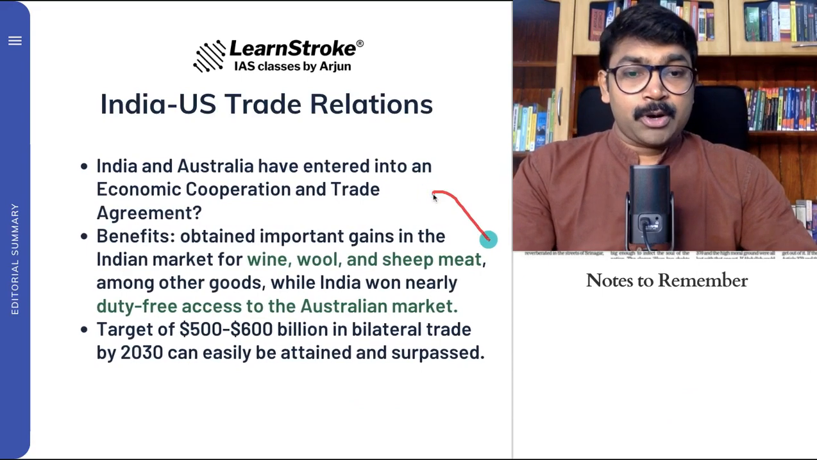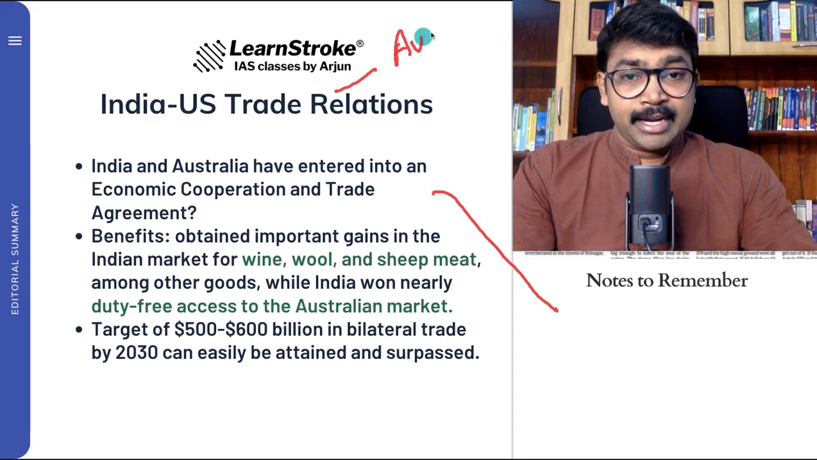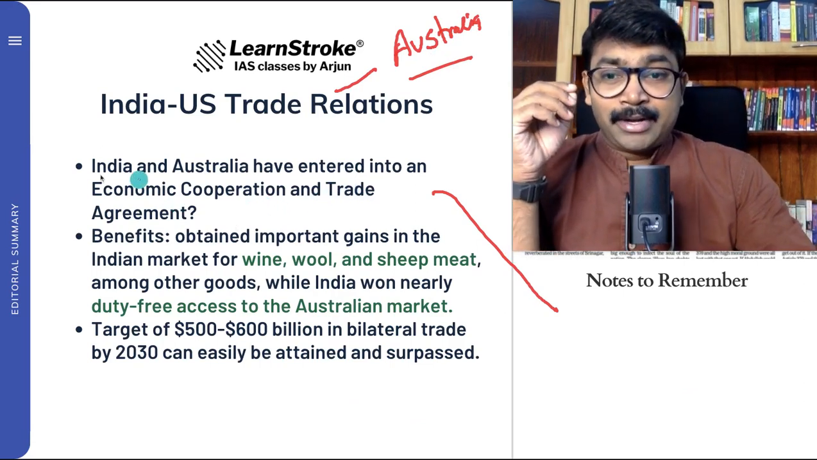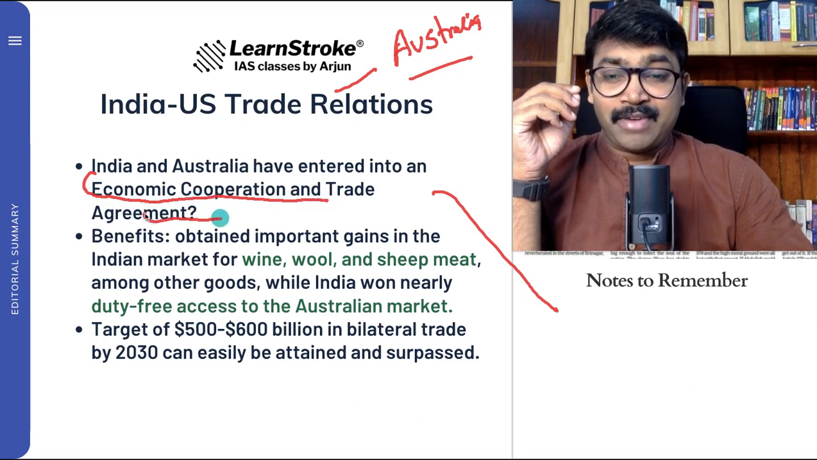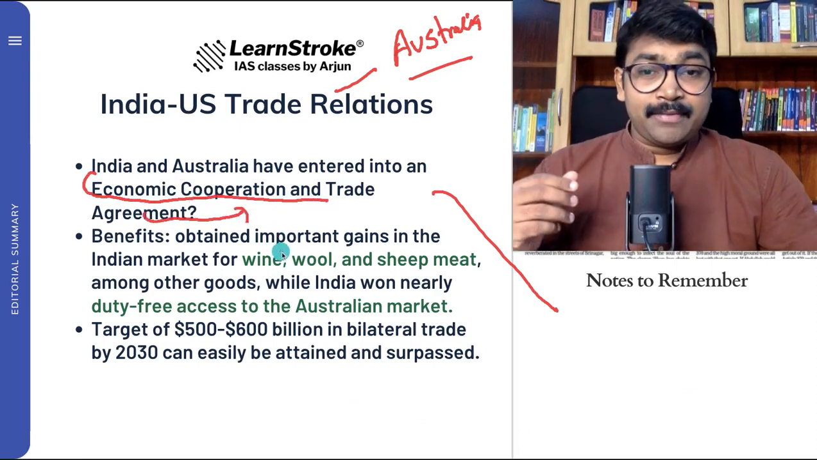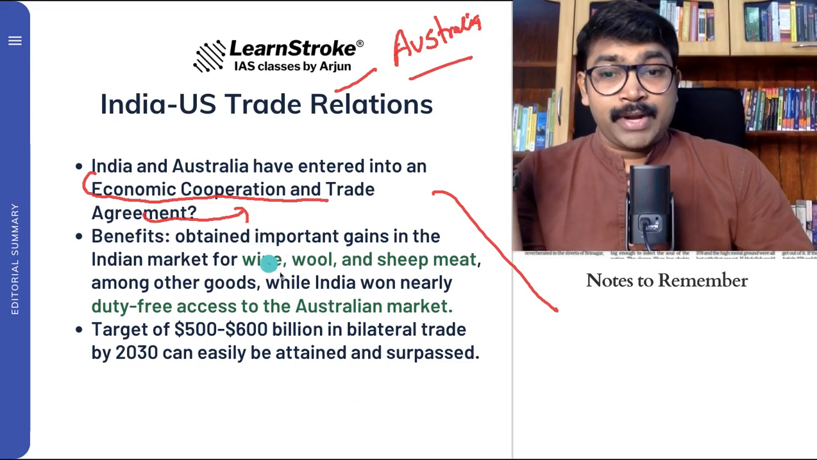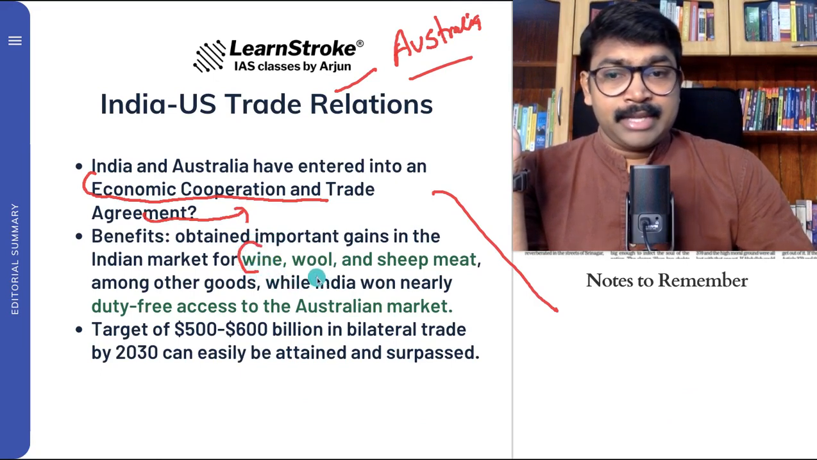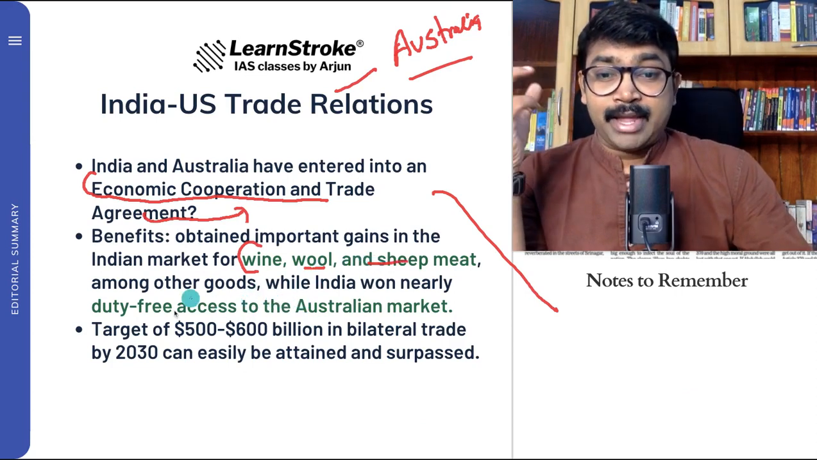Not only does it talk about the India US relationship, it also talks about the India Australia relationship. In this concept, you should know that India and Australia have agreed to work on the economic cooperation and trade agreement. Very important. Australia and India have signed this economic cooperation and trade agreement. What are the benefits? Australia is getting a lot of wines in the Indian market, wool, sheep meat, among other goods, while India won nearly duty free access to the Australian market.